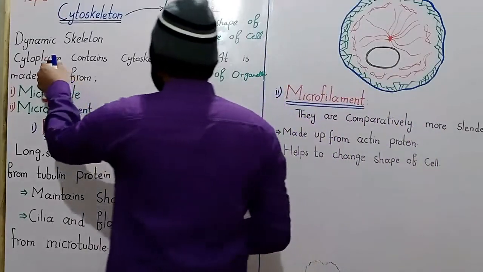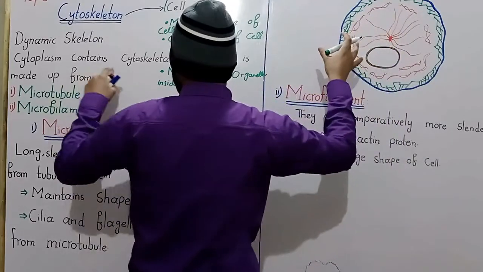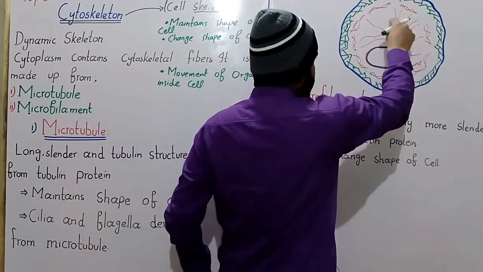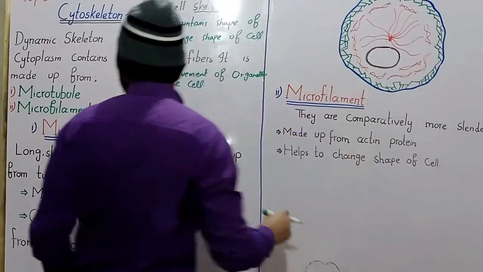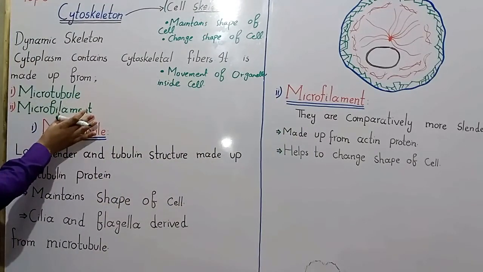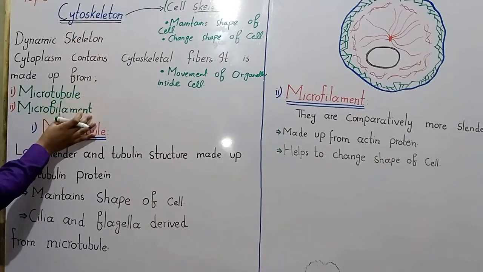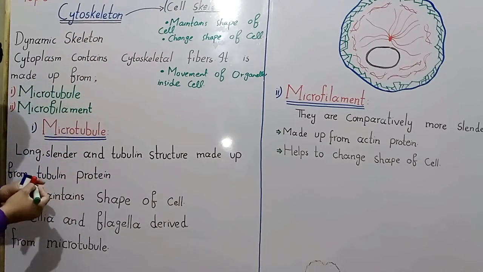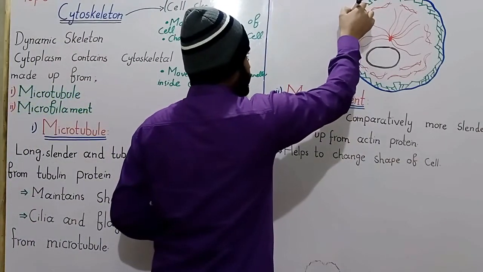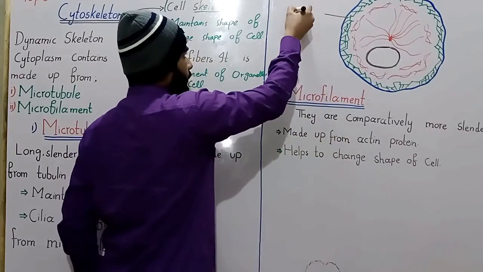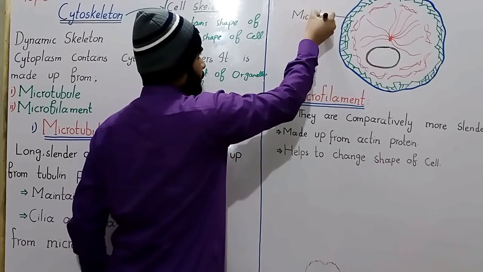Inside the cytoplasm, the non-viscous transparent fluid medium in the cell, there are cytoskeletal fibers. These cytoskeletal fibers are made up of microtubules and microfilaments. So in actual we can say that the cytoskeleton is made up of microtubules and microfilaments. What are microtubules? Here in the diagram, these are the microtubules. The microtubules are cylinder structures.